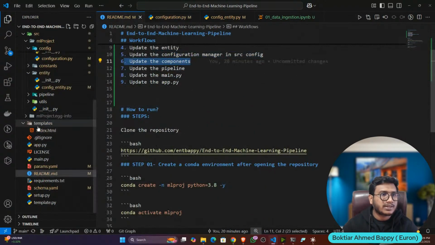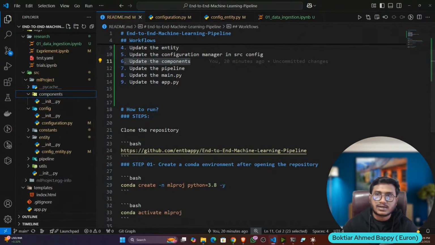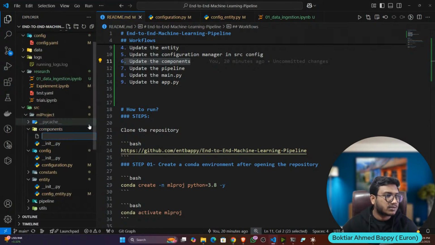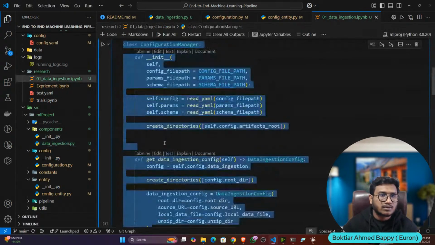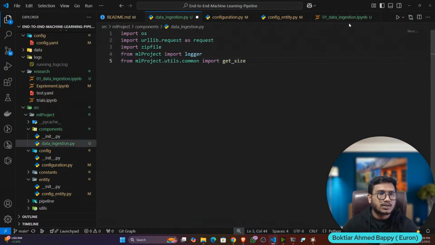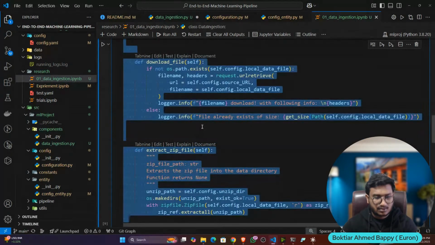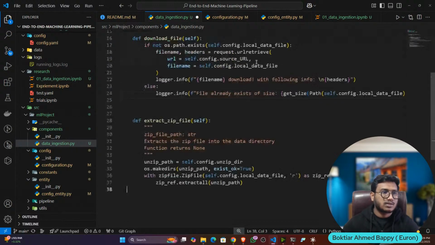The next thing, I have to update the component. So let's open the component folder, and here let's create a file. The file name should be data ingestion. Inside component folder, data ingestion file I created. Now copy the data ingestion components. I'll copy the import, paste it here, and the entire class, paste it here.